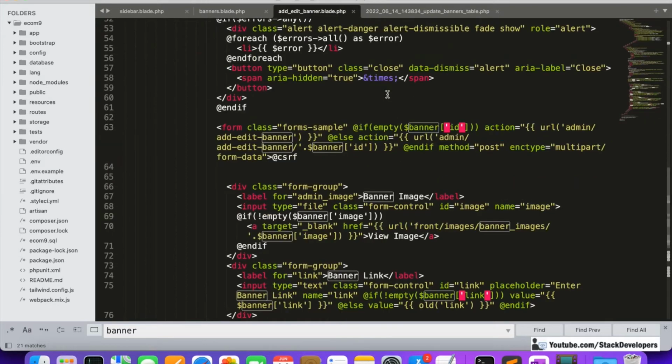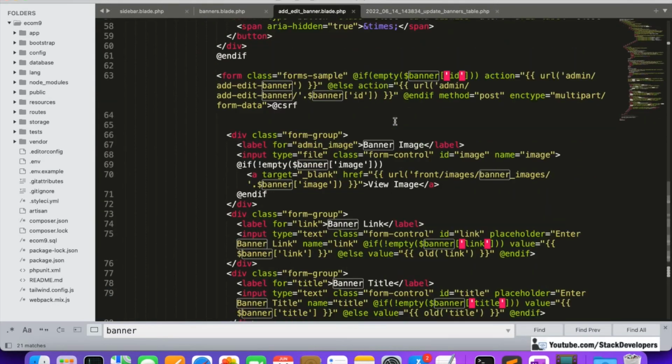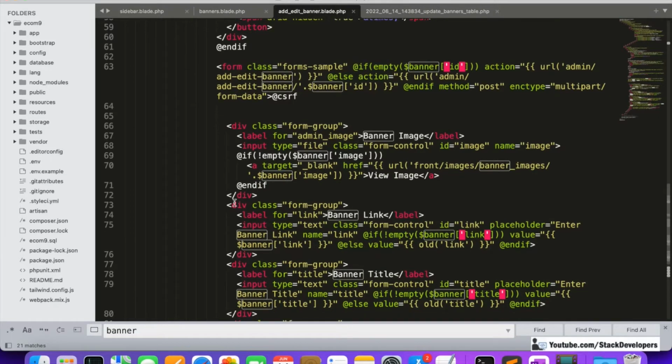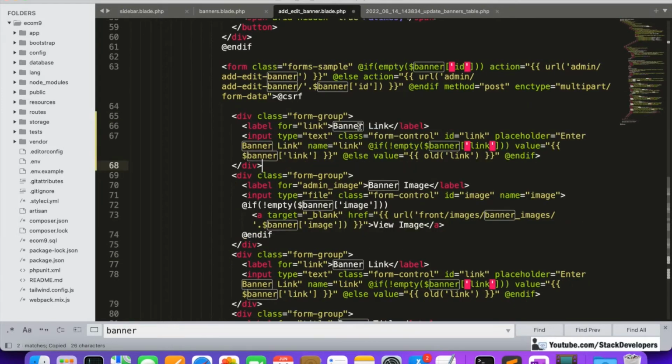So now we are going to add its select box here. We can add at the beginning. I am going to copy any of the field, okay, and we'll paste here, and here I'm going to add the banner type. Okay, so now I'm going to make the changes here.